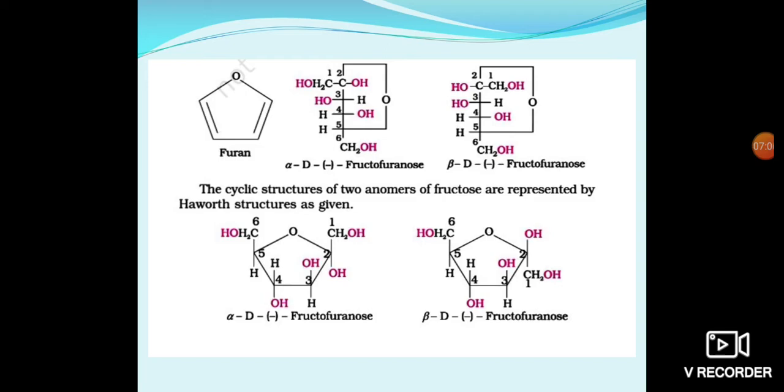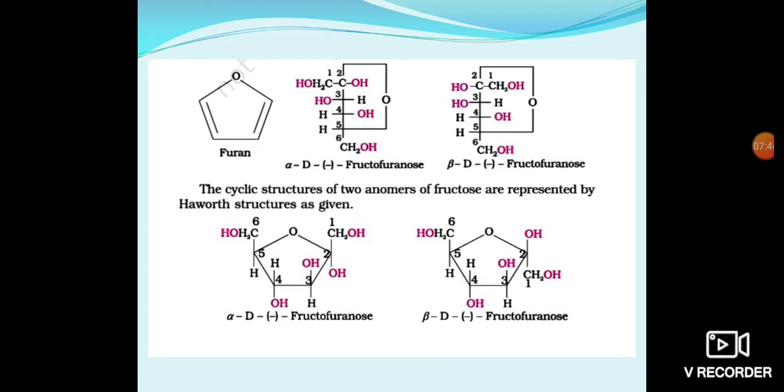The vertical Fischer structures are rotated by 90 degrees to the right, and a new configuration is found. In these new structures, the groups bound to carbon are arranged upward and downward with respect to the plane of the ring. The groups lying on the right-hand side in the vertical structure will be downward, and the groups on the left-hand side will be upward.